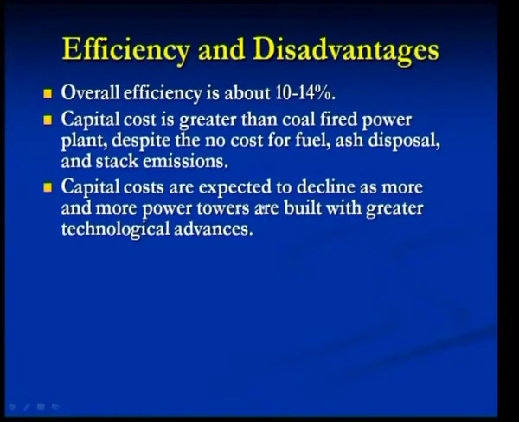Although there are so many disadvantages associated with conventional coal fired power plants, still because the capital cost involved in a solar panel or the fabrication of a solar device is very high, people are yet to afford such a system, and things will slowly definitely change in a period of time. The capital costs are expected to decline as more and more power towers are built with greater technological advances.